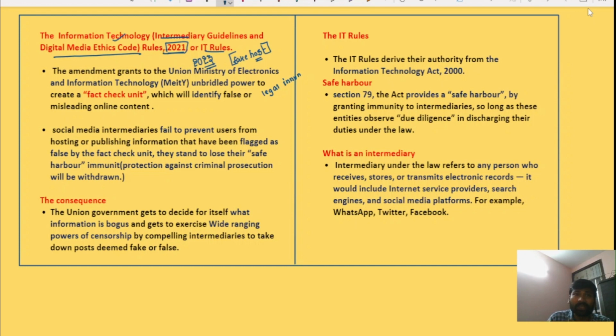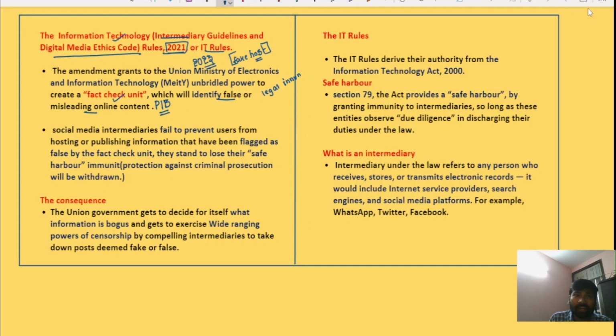Okay, so this amendment says that, first, the fact check unit. In this case, the fact check unit is the Press Information Bureau. The Press Information Bureau is a fact check unit, and this unit will identify false or misleading content online. So this fact check unit will identify false and misleading online content.